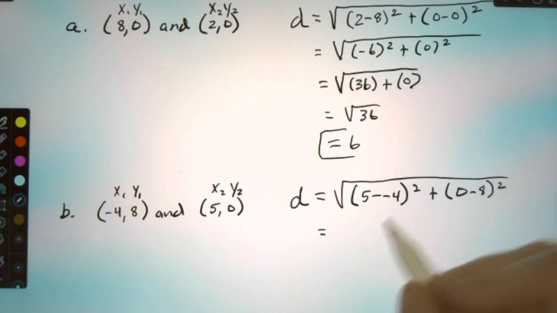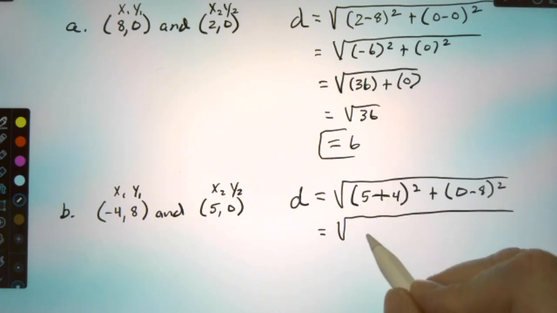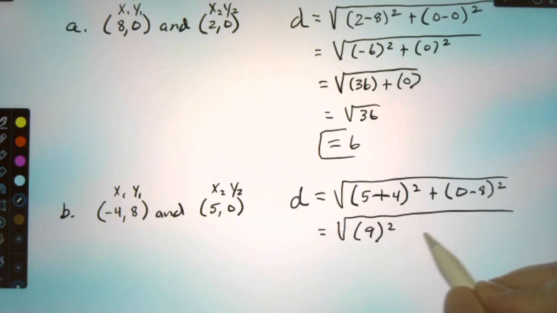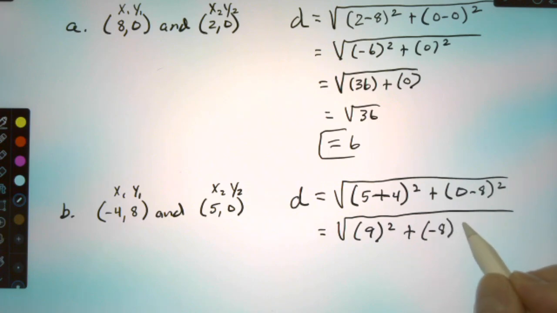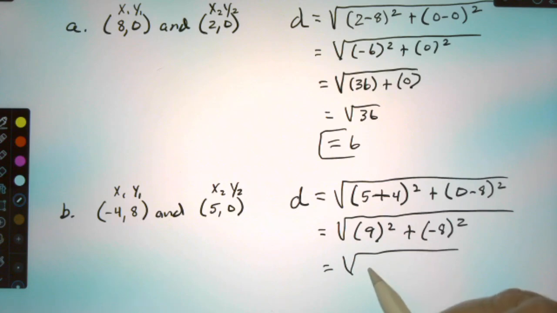Oops. So I'm going to make this a plus right here. So it's going to be 5 plus 4 equals 9 squared, plus 0 minus 8 is going to be negative 8 squared, equals 9 times 9 is 81, plus negative 8 times negative 8 is a positive 64, equals 81 plus 64 is going to be 145.